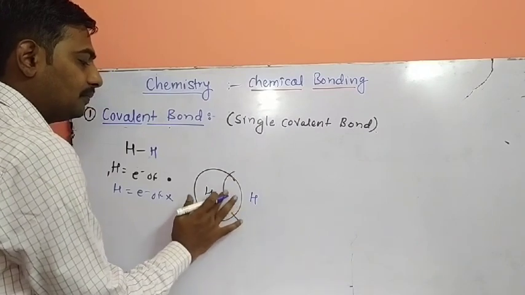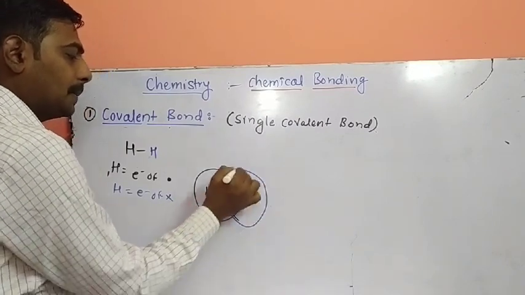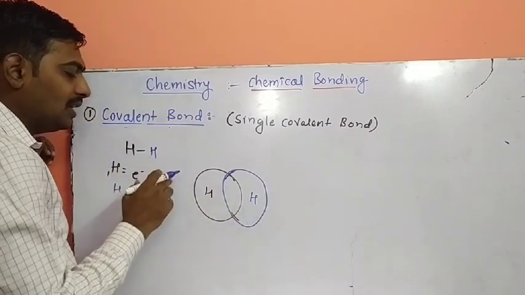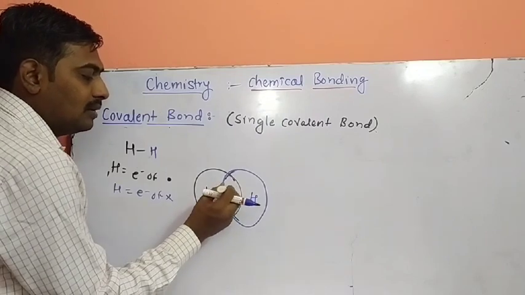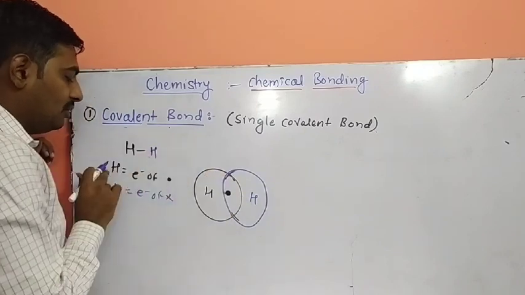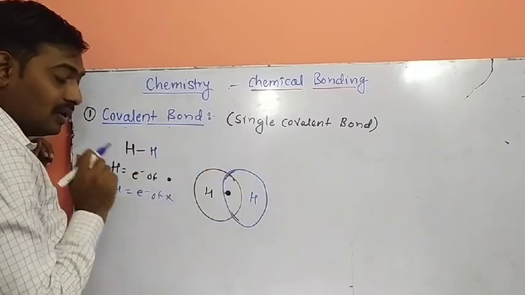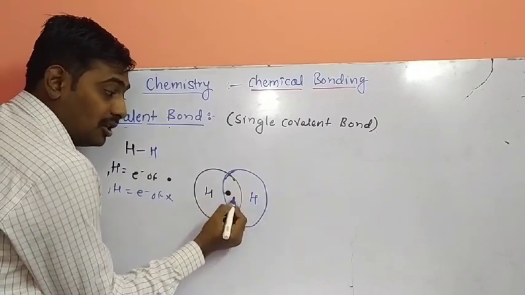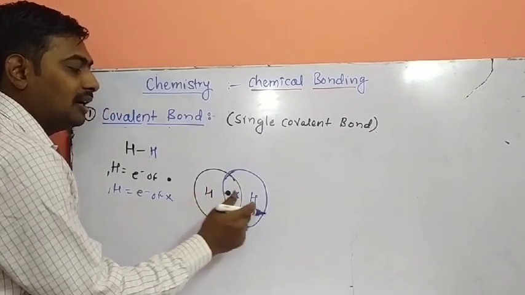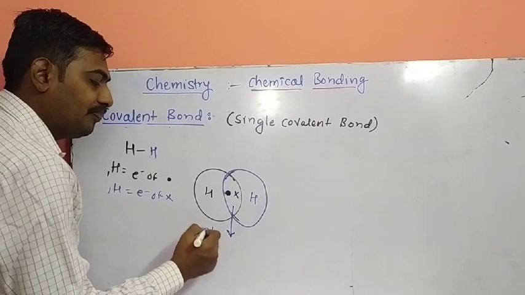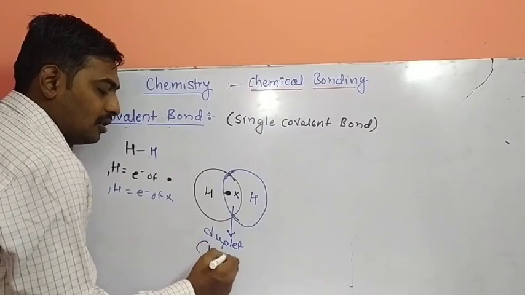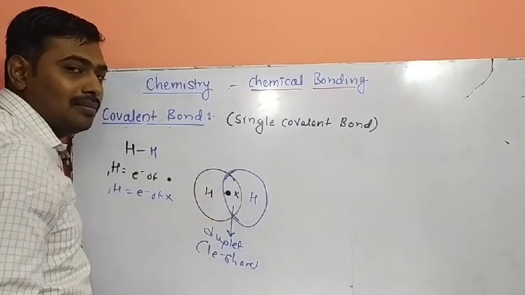So the first hydrogen donates one electron to the second hydrogen, with the dot symbol, because hydrogen has only one electron in the valence shell, as its electronic configuration is 1. And the second hydrogen also donates 1 electron. So by sharing 1 electron, it forms a duplet, and with 1 electron shared, hydrogen forms a single covalent bond.